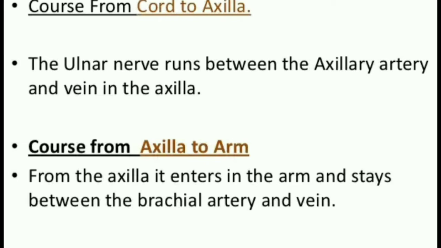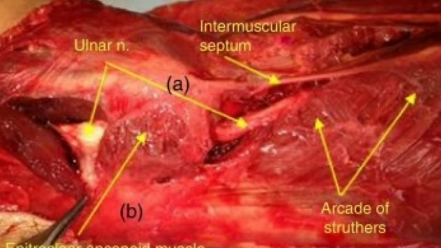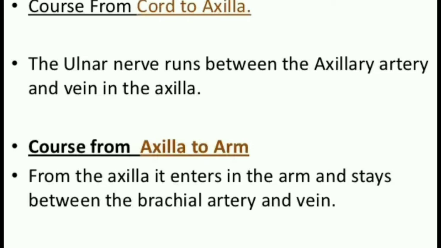For example, in 70 to 80% of individuals, the ulnar nerve passes under the arcade of Struthers. So, what is the arcade of Struthers? It is an aponeurotic band that extends from the medial head of the triceps to the medial intermuscular septum, and it is located approximately 8 cm above the elbow.